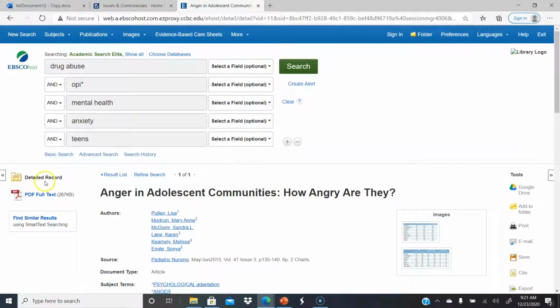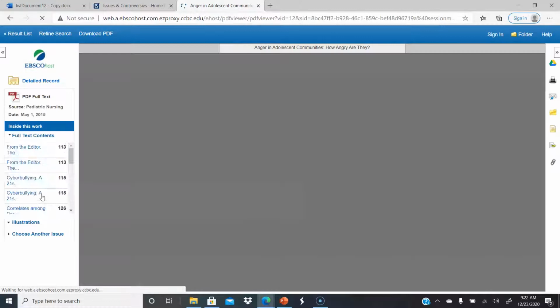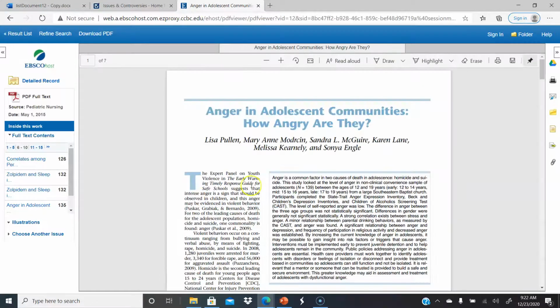Now, if you just see the detailed record, you haven't clicked full text. So you want to make sure you do that because you can find something and then all of a sudden you can't read it. So usually there's a HTML or PDF that you can open to see the actual study or the information.